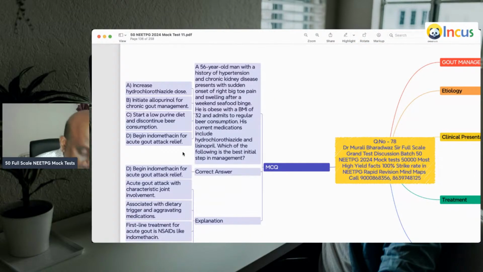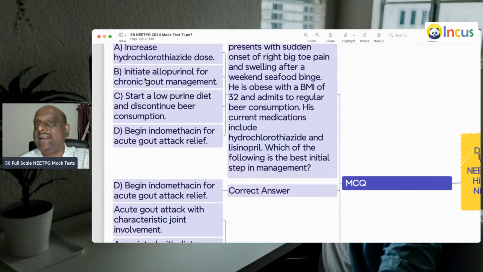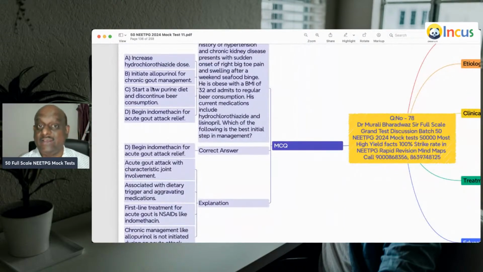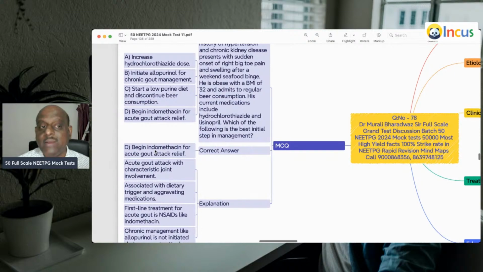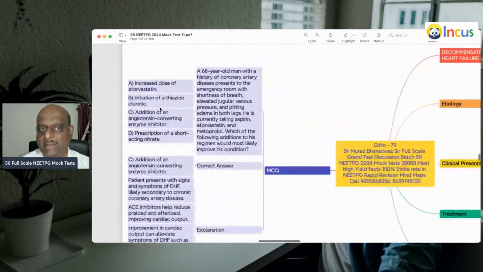56-year-old, history of hypertension, chronic kidney disease, sudden onset of big toe pain and swelling after a weekend seafood binge. He is obese. So whenever big toe pain, excruciating pain is equal to gout. In acute gout, there is no role for allopurinol. Remember, acute gout, no allopurinol. What do you need to give? You need to give NSAID. So begin indomethacin for acute gout attack relief, is what you need to remember.